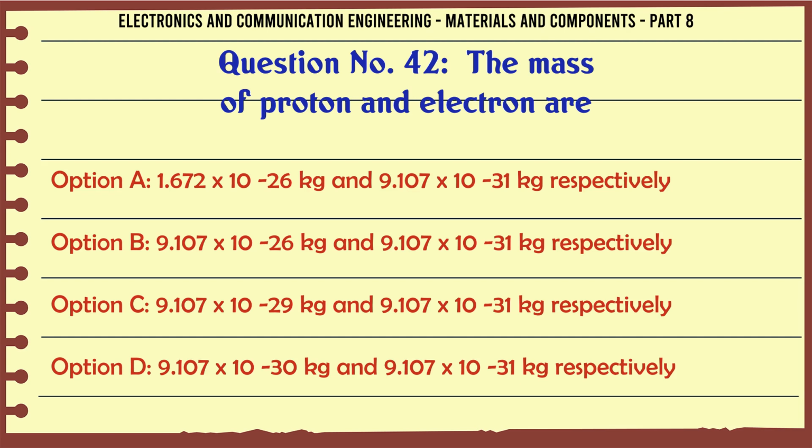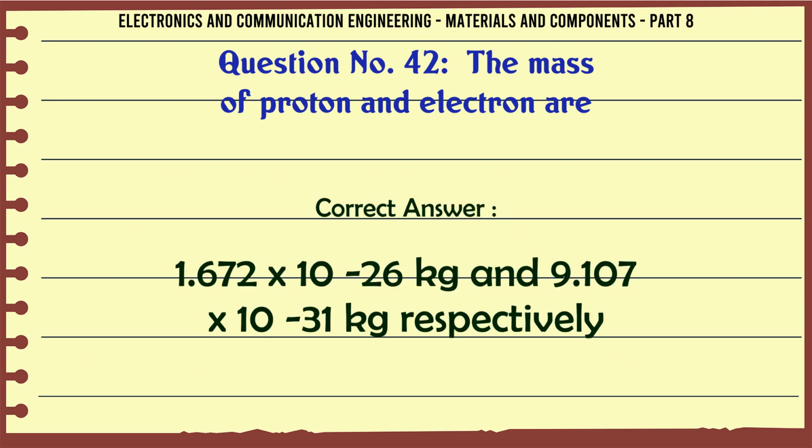C. 9.107 x 10⁻²⁹ kg and 9.107 x 10⁻³¹ kg respectively. D. 9.107 x 10⁻³⁰ kg and 9.107 x 10⁻³¹ kg respectively. The correct answer is 1.672 x 10⁻²⁷ kg and 9.107 x 10⁻³¹ kg respectively.